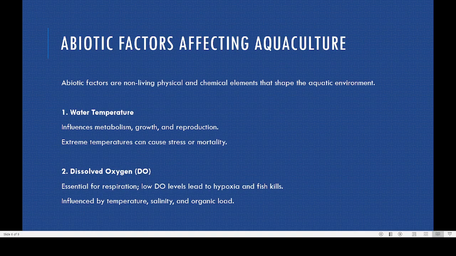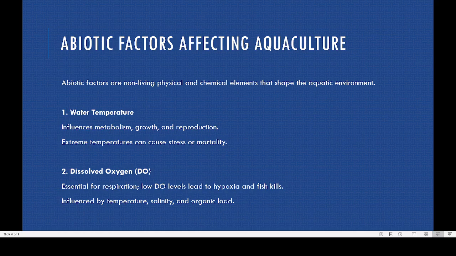Now coming to abiotic factors. Here one is water temperature. Water temperature has a direct influence on metabolism, growth, as well as reproduction. If the temperature is not suitable, they may not grow properly. Normally in our pond the temperature will be around 25 to 30 degrees, but if it is above 35 degrees centigrade, fish may not be able to grow. Then dissolved oxygen.